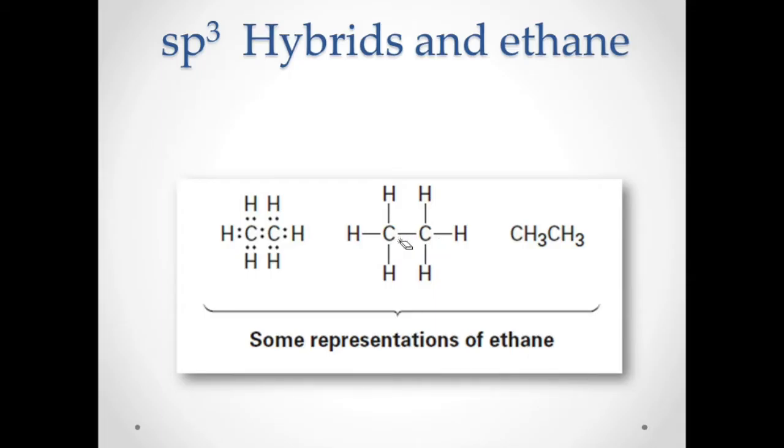What is the general formula? It's C2H6, 2 carbons and 6 hydrogens. Don't forget that 1 carbon should have only 4 bonds. You should not put 5 bonds or 6 bonds on a carbon. It should only consist of 4 bonds.